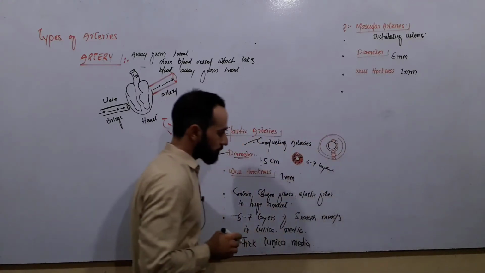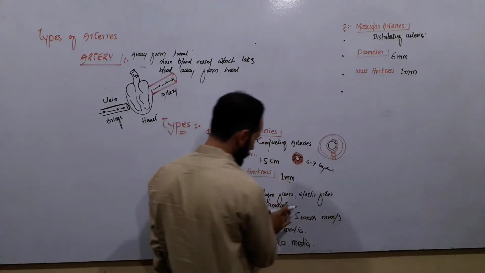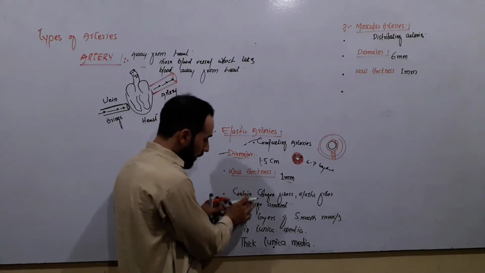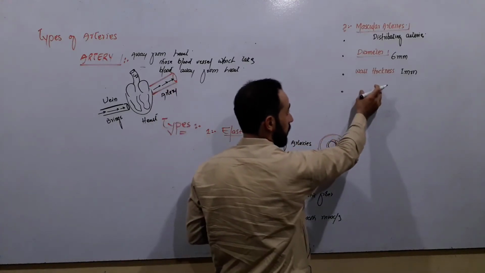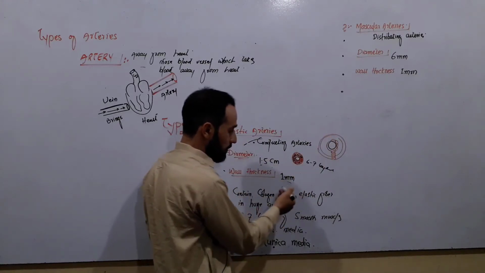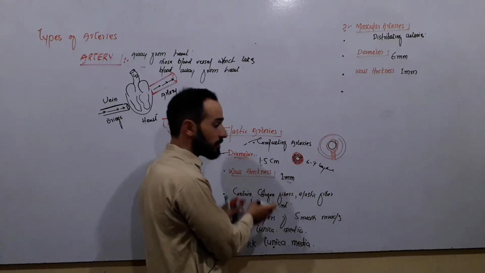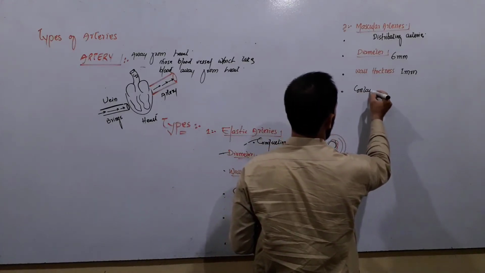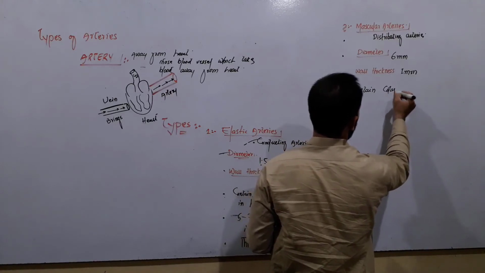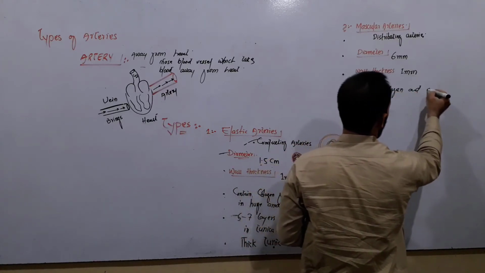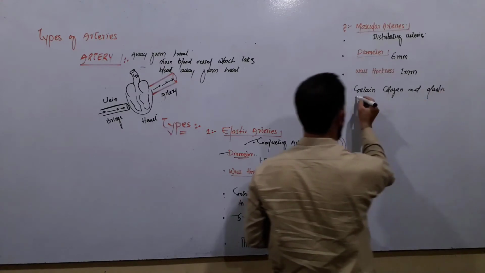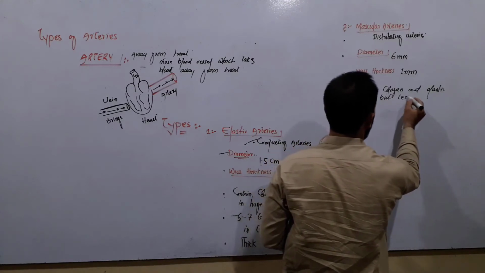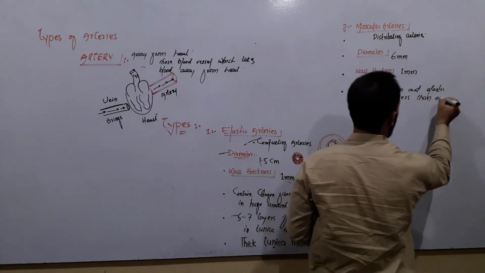The fourth point, they also contain collagen and elastic fibers, but less than the elastic arteries, right? Muscular arteries also contain collagen fibers and elastic fibers, but less than elastic arteries.